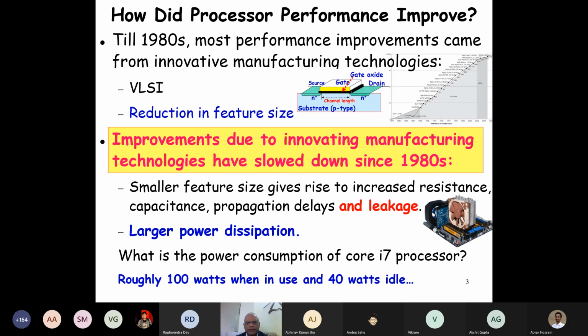So the power density is extremely large. In a heater where you cook tea, it is hundreds of square inches and you have 500 watt or 1000 watt dissipation, so the power density is 500 by 100.